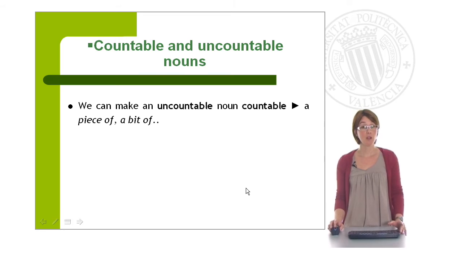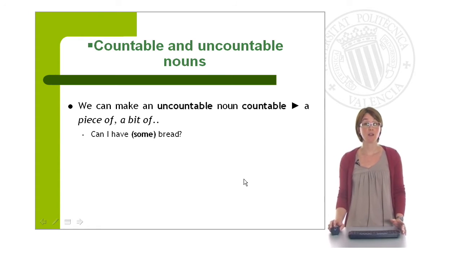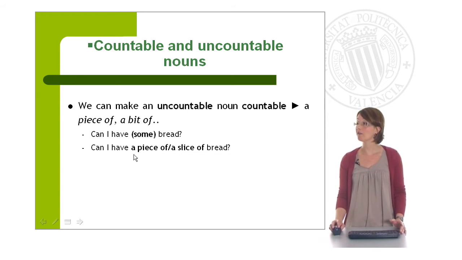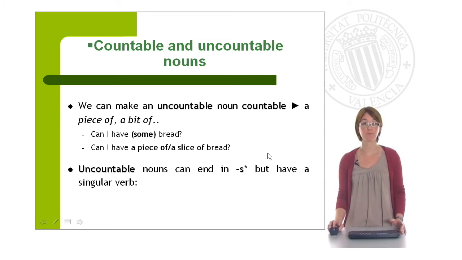Right. However, we can make an uncountable noun countable by adding an expression such as a piece of or a bit of. So you can use the noun as an uncountable noun, can I have some bread, or you can make it countable. For example, can I have a piece of, or can I have a slice of bread?